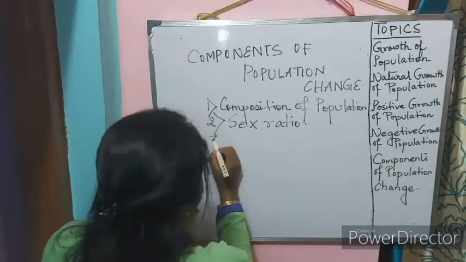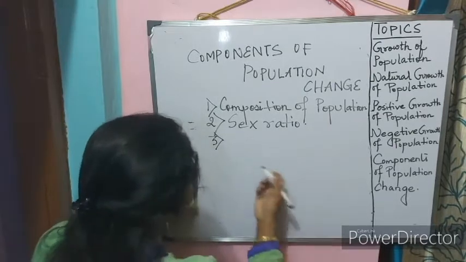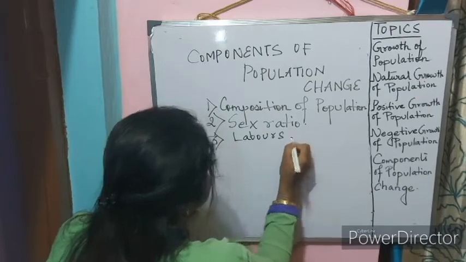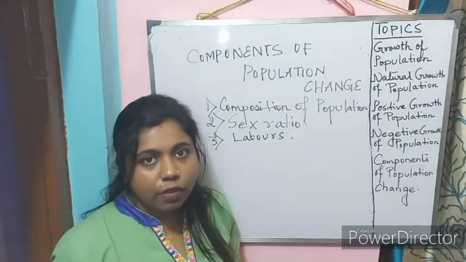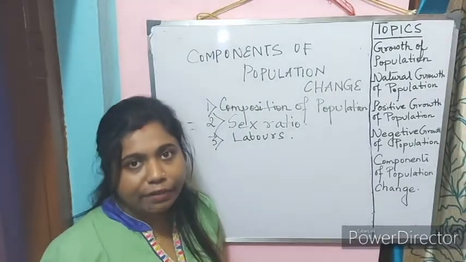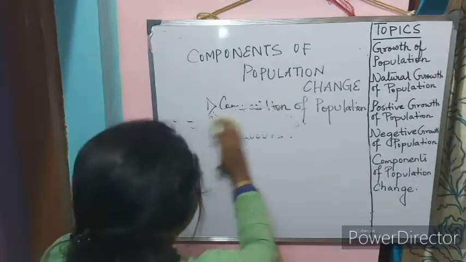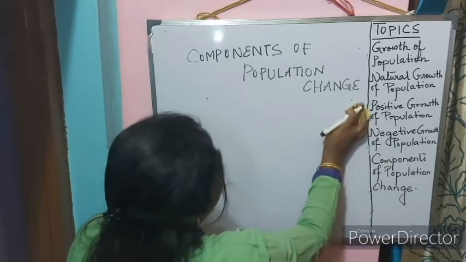It will also lead to a change in the composition of laborers. Most of the time the skilled laborers leave the place of origin and migrate to the place of destination for better opportunities.